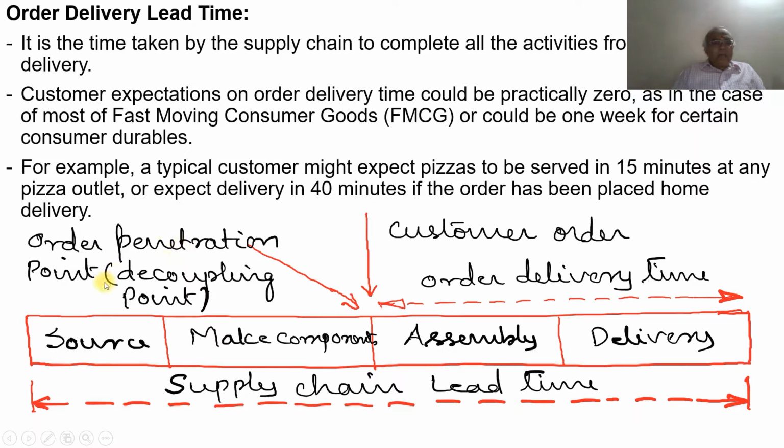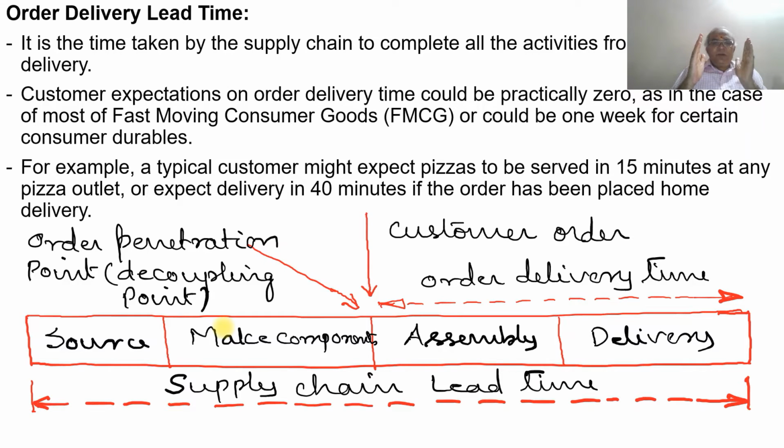So here the order penetration point starts from here. That means the order is placed here. For source and make components, they will plan well in advance how much quantity is required. Over a period of time, by experience, they will make a stock of all the components.